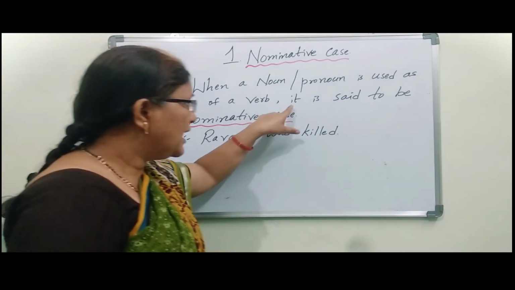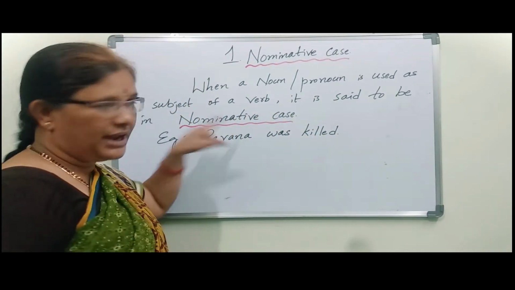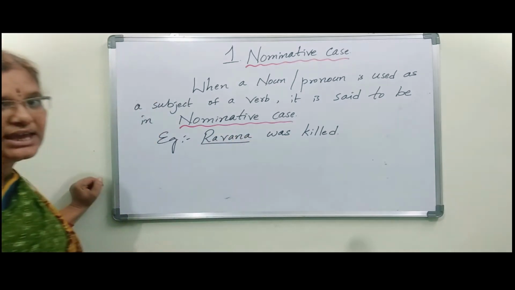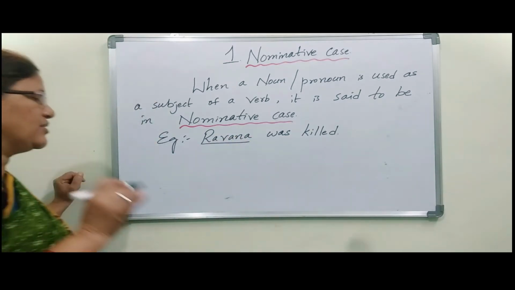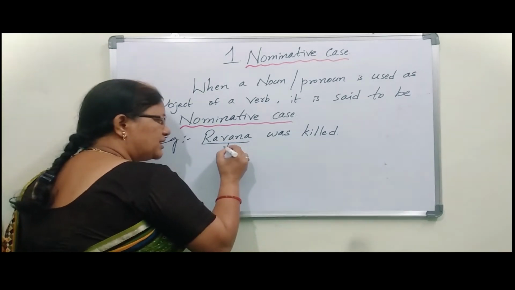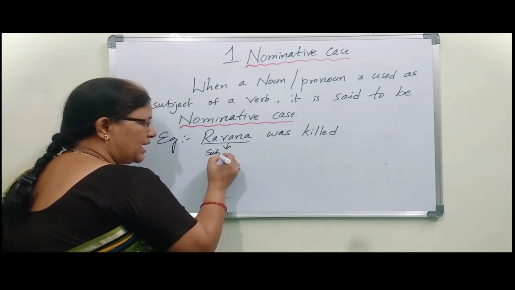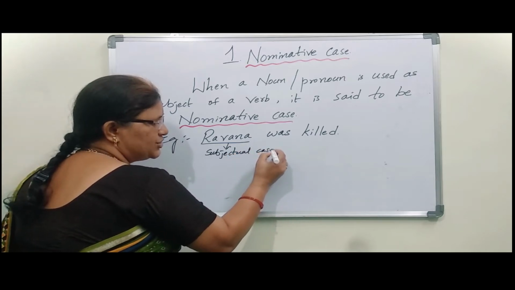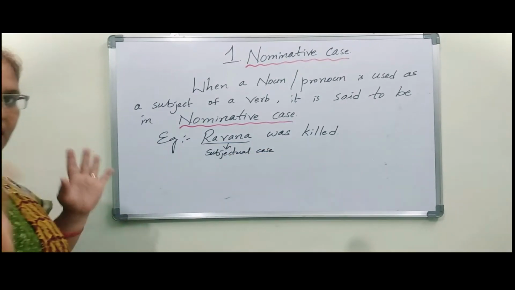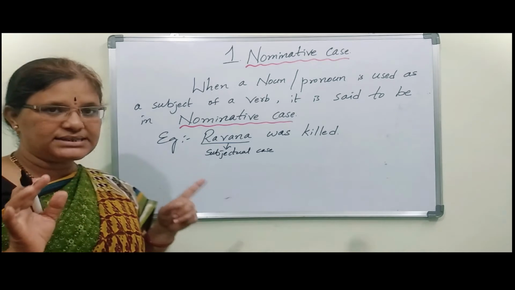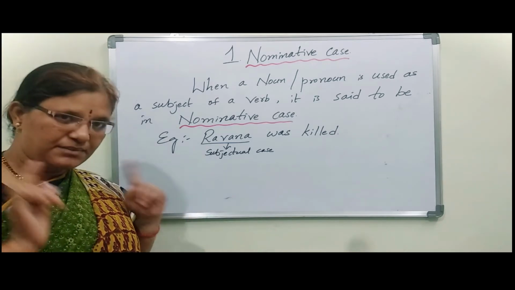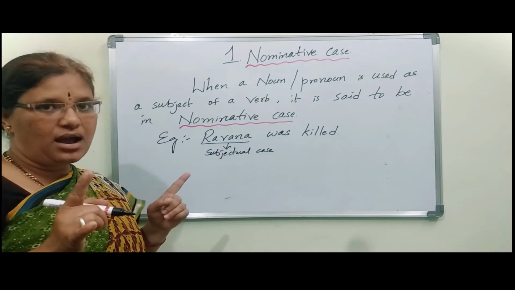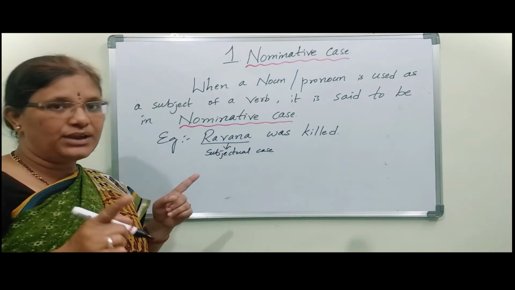Then it is said to be in nominative case, means this noun is in nominative case or subjectual case. So Ravana comes under subjectual case or subject, simply we can say. Subject means who is doing that work, action doer, or about what we are talking.